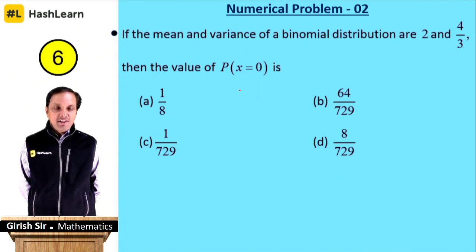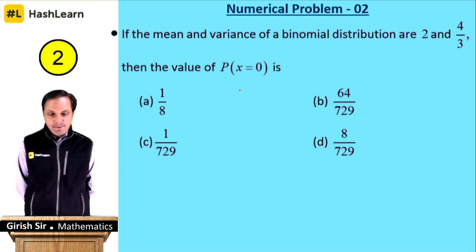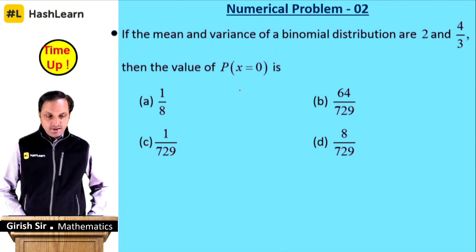Make use of the mean formula and also the variance formula. You will be able to get exactly the probability of x equal to 0.